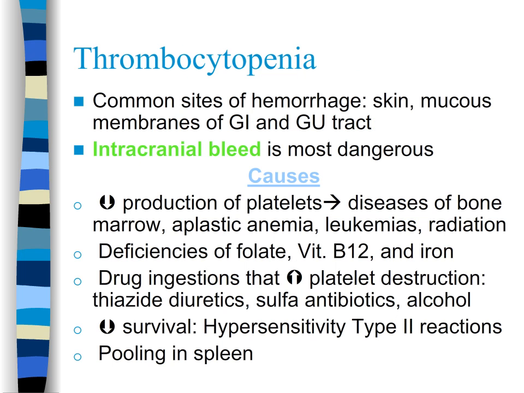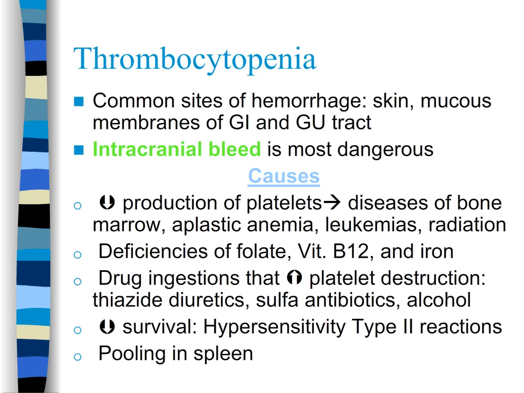Thrombocytopenia is when the platelets are less than 100,000, and this increases the risk for bleeding. As the platelet drops, the bleeding increases. Intracranial bleeding would be one of the most dangerous complications of thrombocytopenia. Causes would include anything that causes decreased production of platelets, like bone marrow suppression. In this case, megakaryocyte numbers would be compromised.